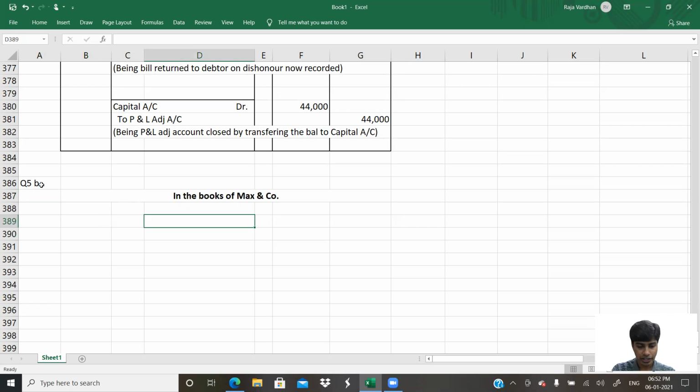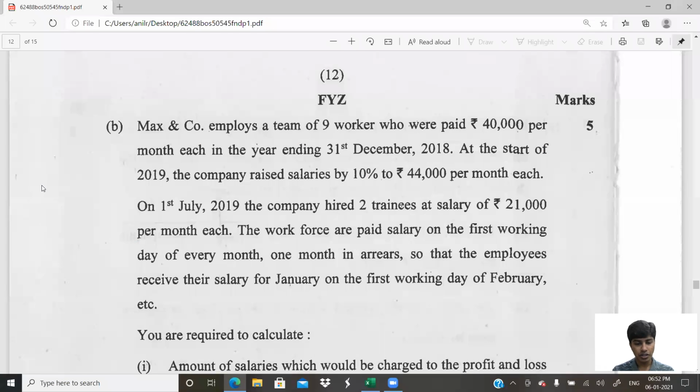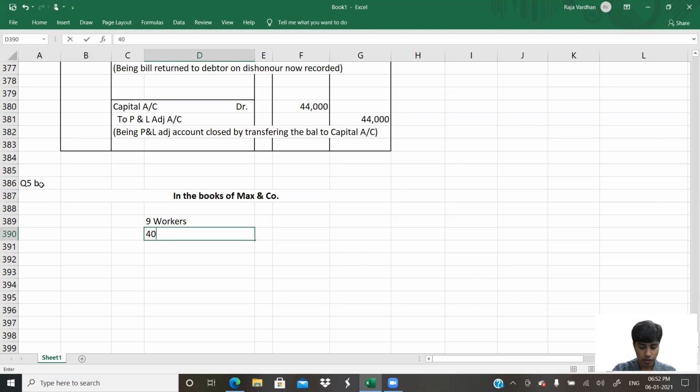How many workers are there? 9 workers. What is their salary? 40,000 per month. I'll write here salary per month. In which year? 2018.